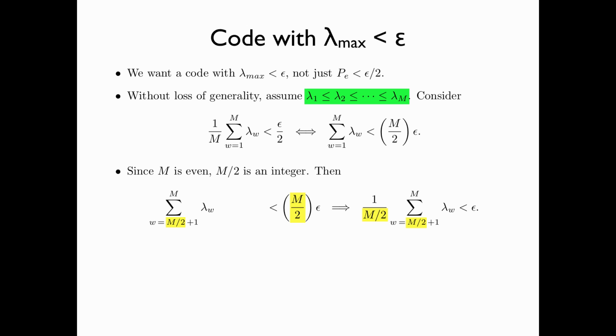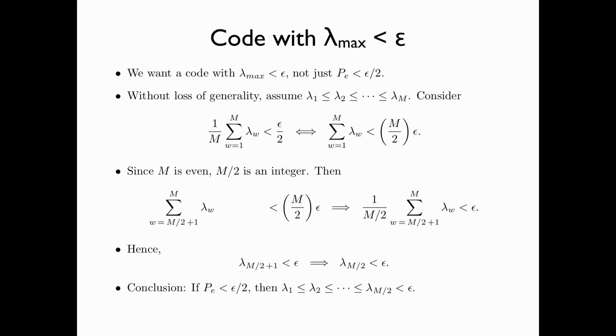Since we assume that lambda w are in ascending order, the smallest value in the second half of the summation, namely lambda M over 2 plus 1, is less than epsilon. And this implies that lambda M over 2, which is less than or equal to lambda M over 2 plus 1, is also less than epsilon. The conclusion is that if the average probability of error, PE, is less than epsilon over 2, then lambda 1, lambda 2, up to lambda M over 2 are all less than epsilon.